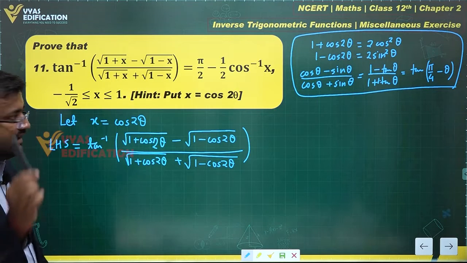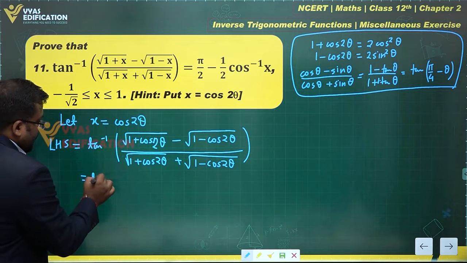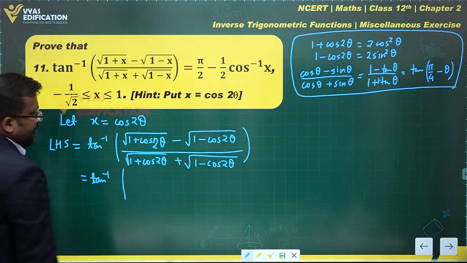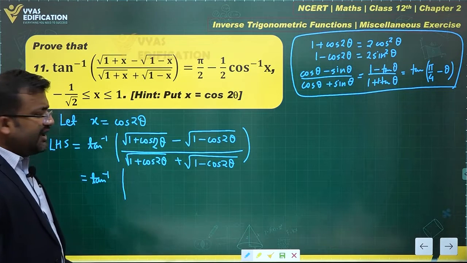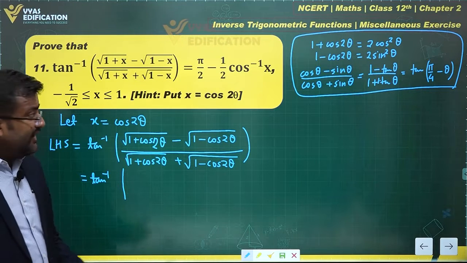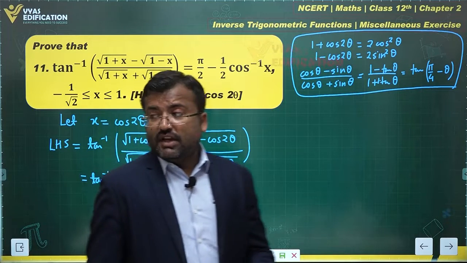This is what you'll have, right? This is further equal to tan inverse of, what is this? This is 2 cos square theta.